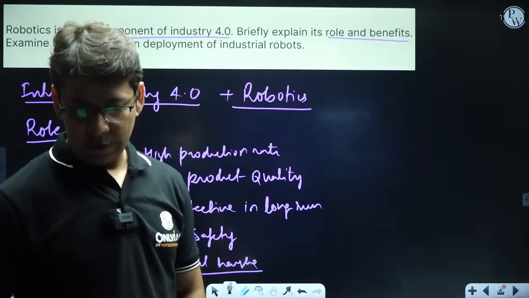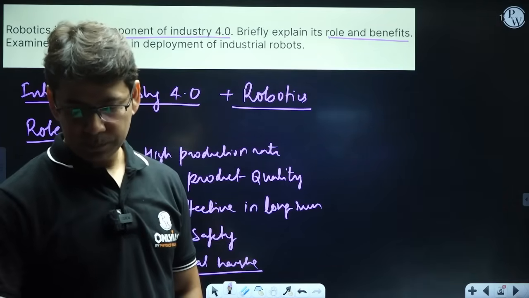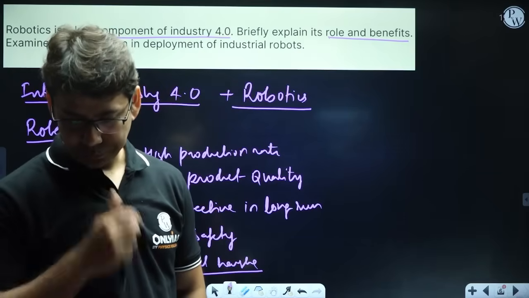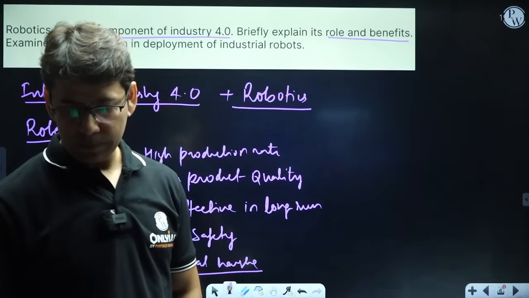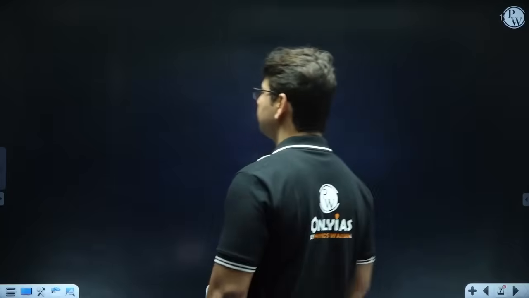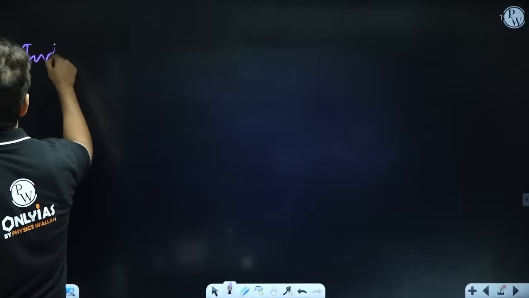The International Federation of Robotics, and we'll talk about that too. So if we talk about India's position,